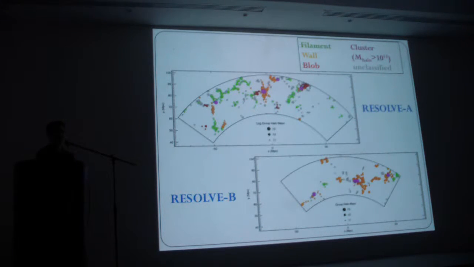I realize that's kind of low. We don't have that many of them. And then unclassified objects. So you can see there's a lot of diversity in the environments and the densities.